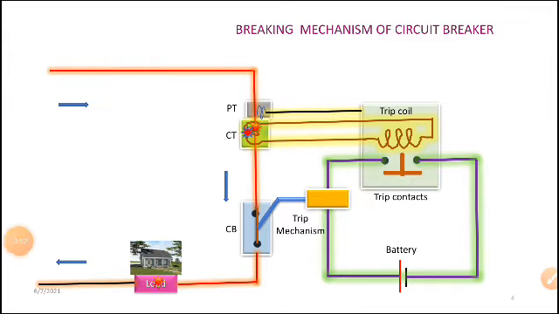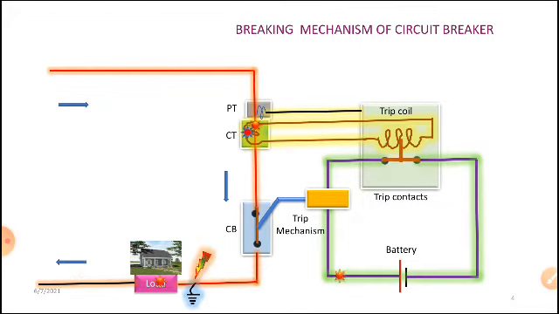Now you can see, dear students. Under normal condition, the circuit is in ideal condition without any fault. The current is coming and going. Now I purposefully make one fault nearby my load. What will happen? You can see there is no battery. In this condition, the battery is open circuit, and the secondary current of the CT is unable to pull the trip contacts towards the upper side.